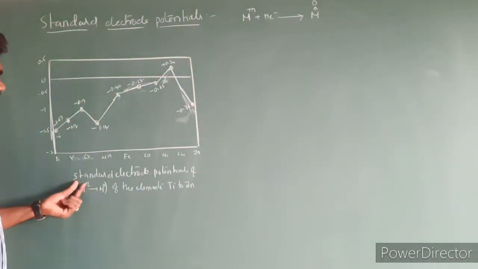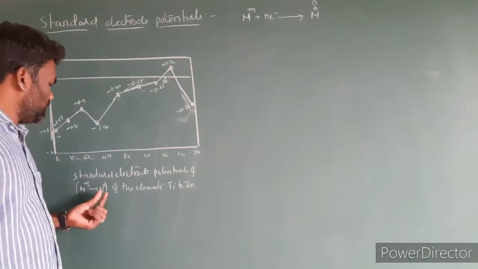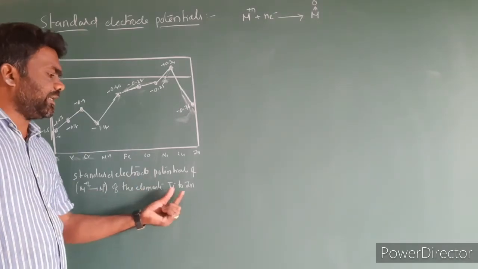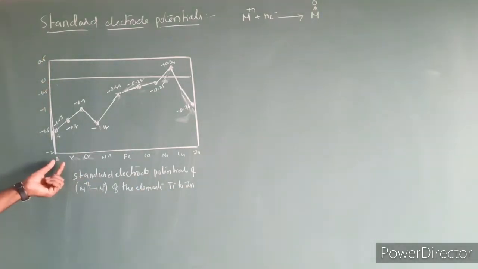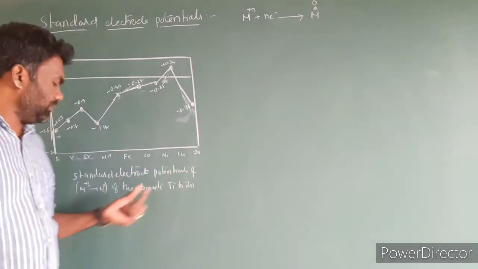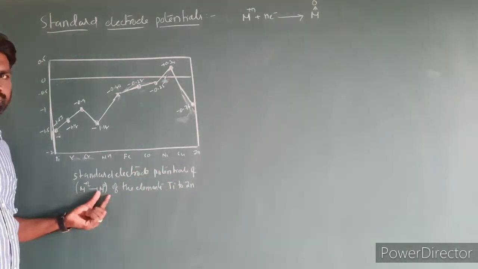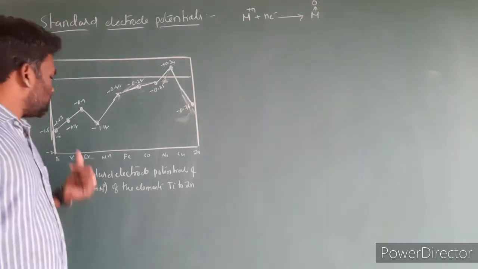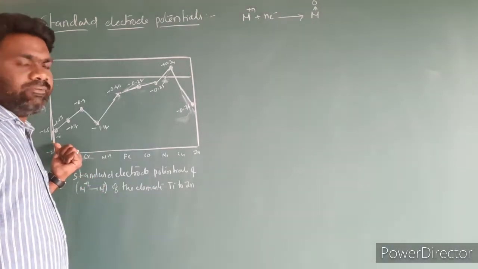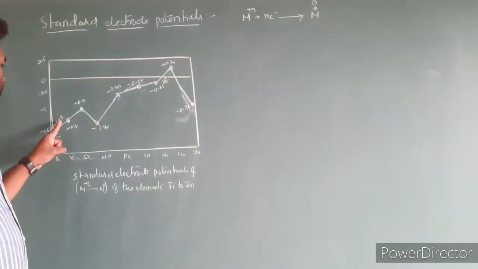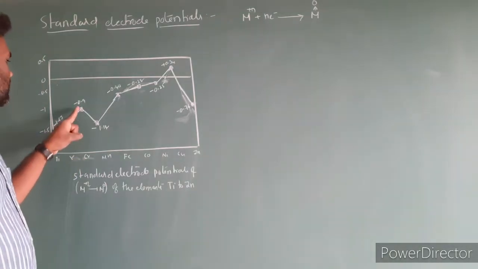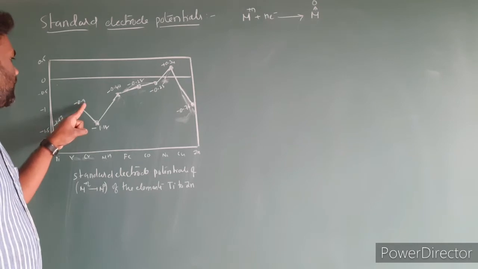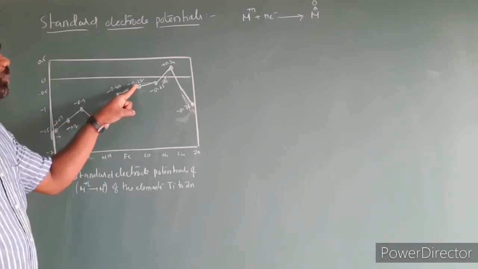Now, look at the standard electrode potentials of M^n+ to M(0) for the elements titanium to zinc. The negative values are minus 1.63, minus 1.18, minus 0.9, minus 0.44, minus 0.28.